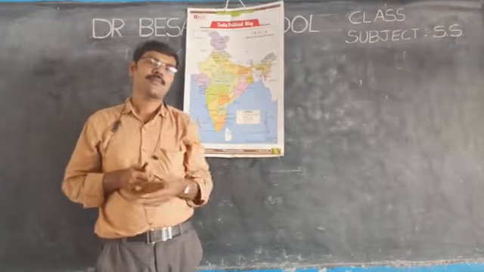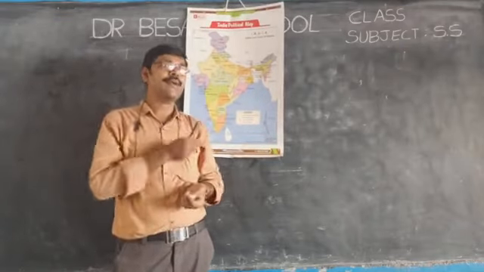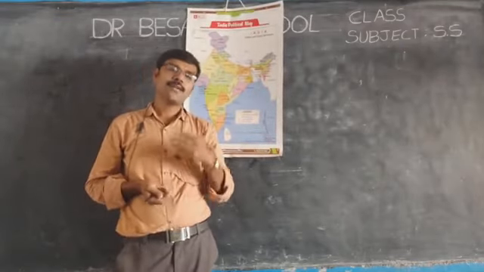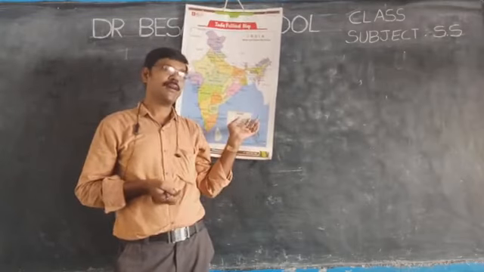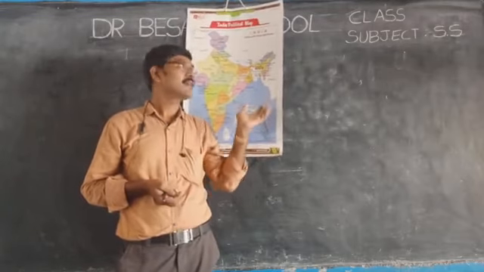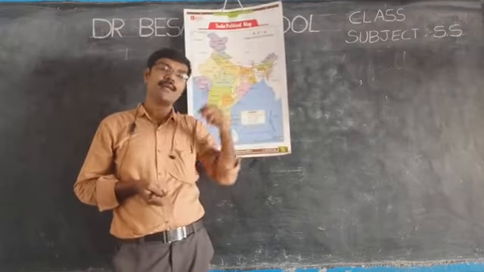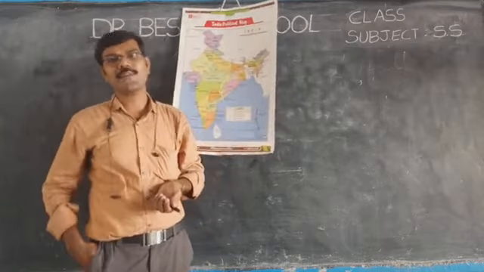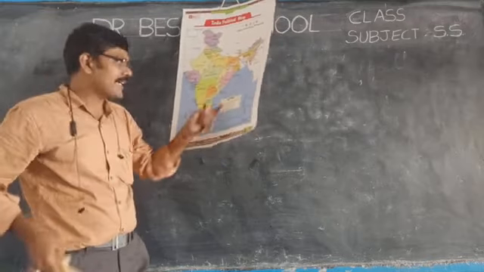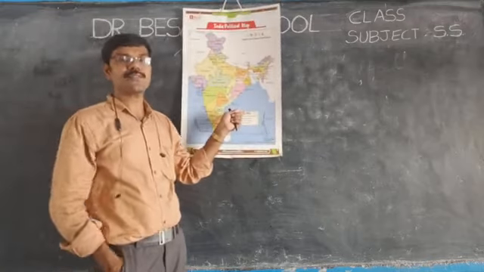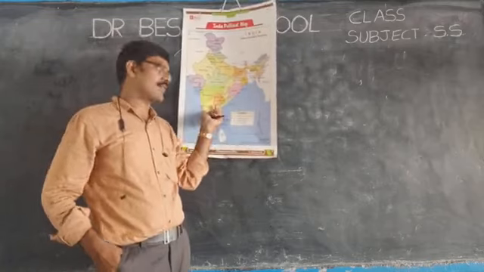Children, this is very basic to us. You can be in any class, but you should not forget the names of the states, their location and their capitals. It is a part of general knowledge also. Because it is our country. We must know all these states and the union territories also.